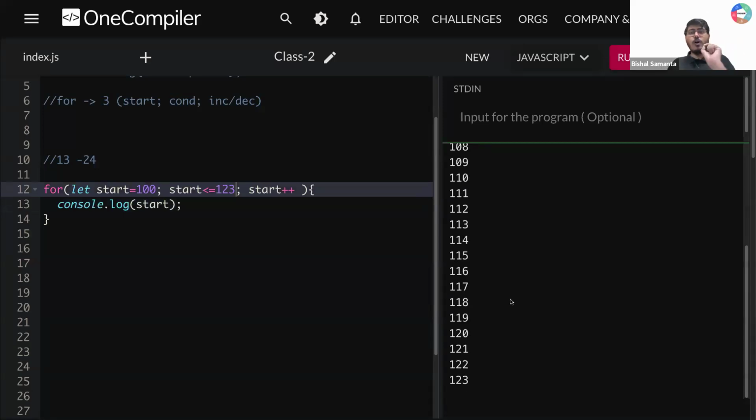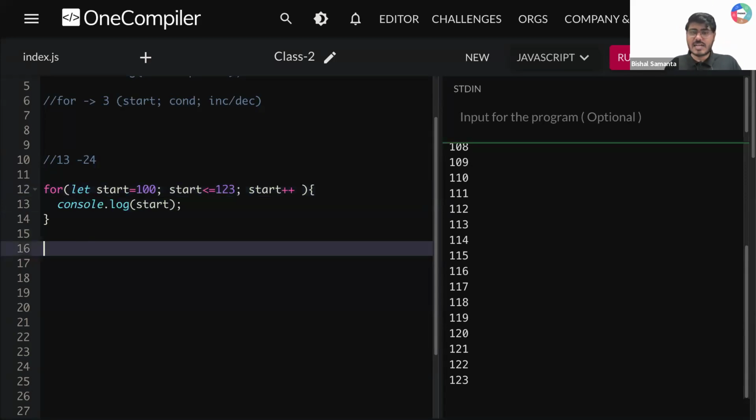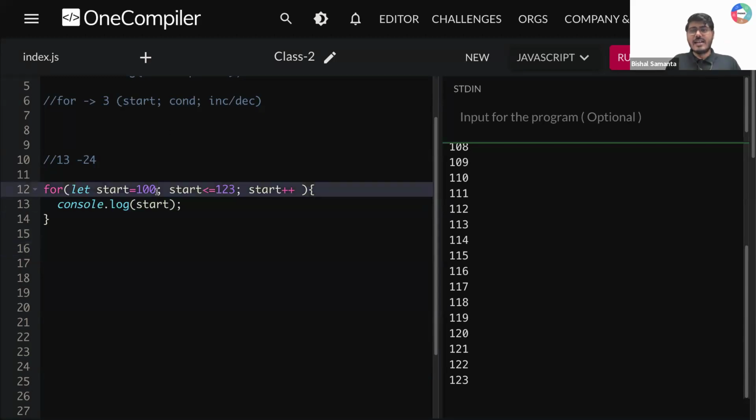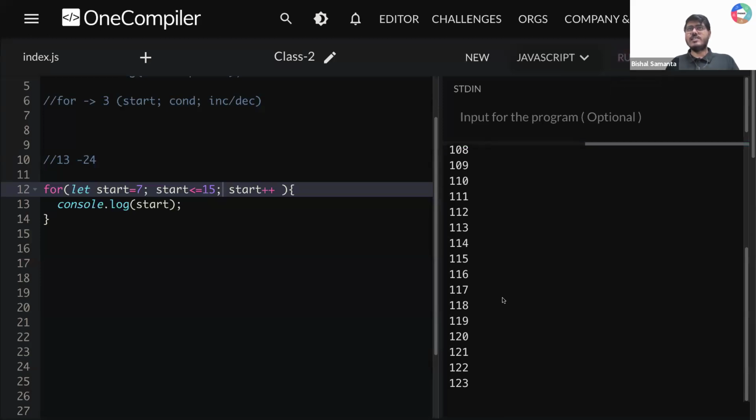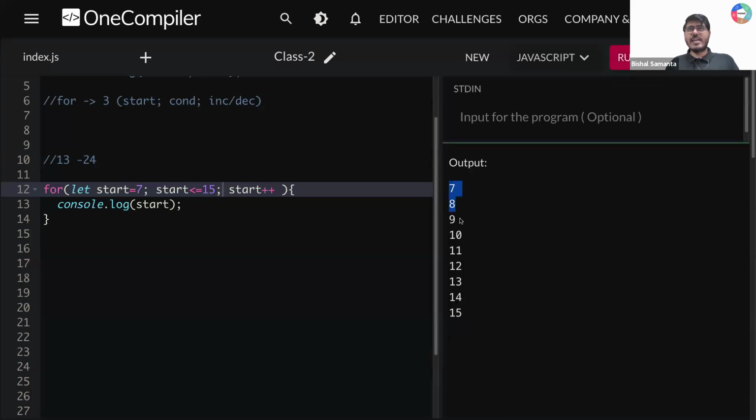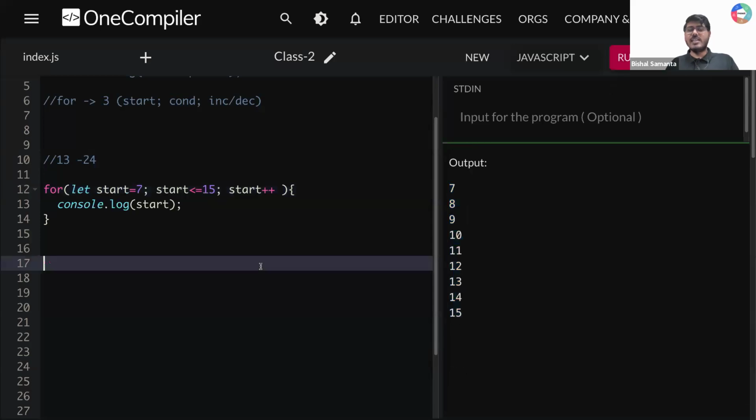Does that work for all of you, guys? Can you quickly type 1? Everyone is able to understand this thing. Is it easy? Okay. So now let's say I'm writing here 7. Okay, I'm starting from 7, I'm going till 15. Okay, so now I'm running this thing. I'm getting 7, 8, 9, 10, 11, up to 15. Is that clear?